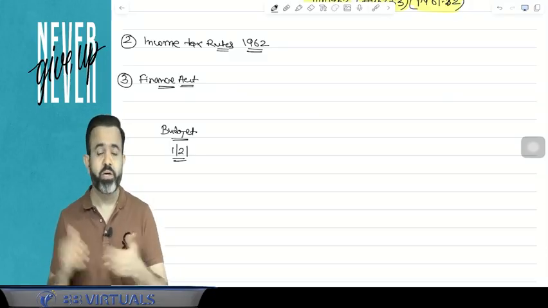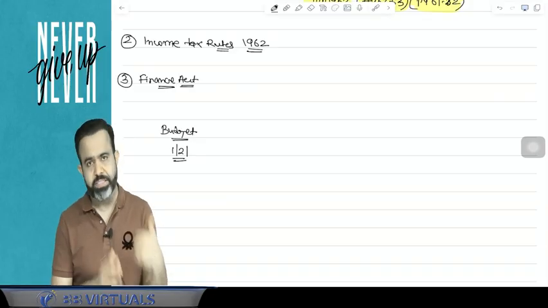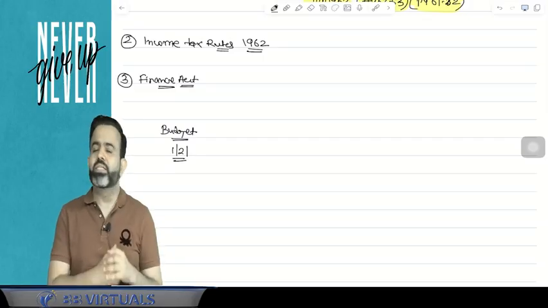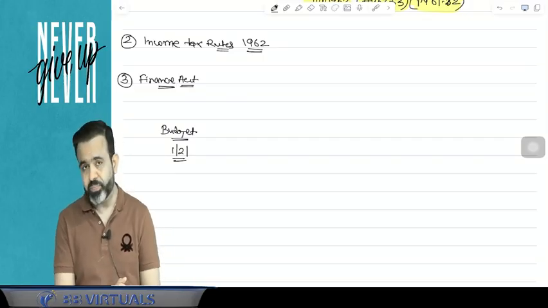And guys, after the election result, when the new government comes into the picture and presents the budget, that is known as the final budget.